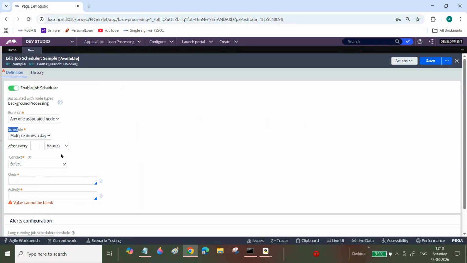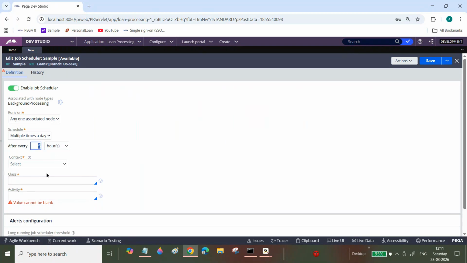Whatever logic you write in the activity needs to execute at that interval, whether every 5 minutes, 10 seconds, or 15 minutes, whatever time you specify in minutes. If I specify every 5 minutes, the activity you call here will execute automatically every 5 minutes. If I give hours, like 5 hours, it will run accordingly.